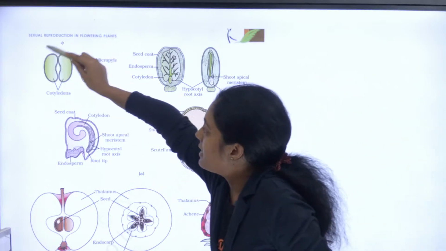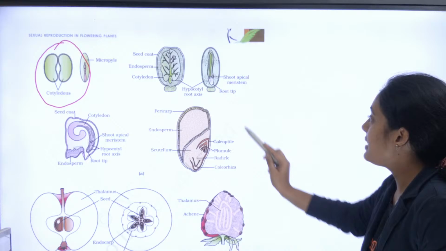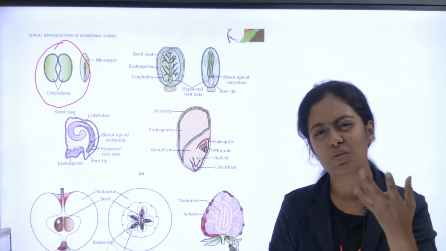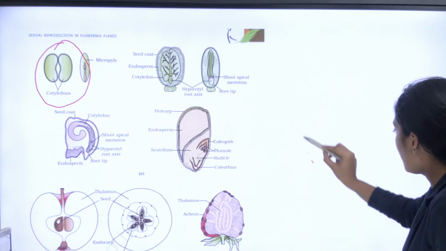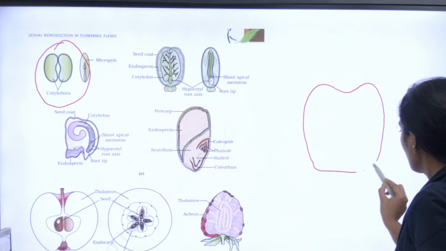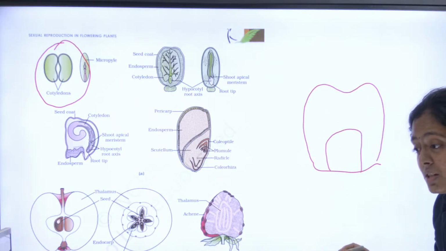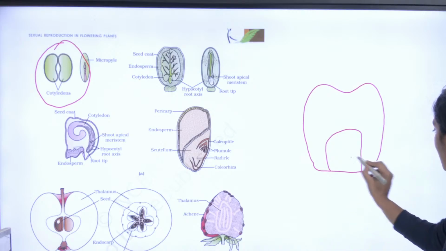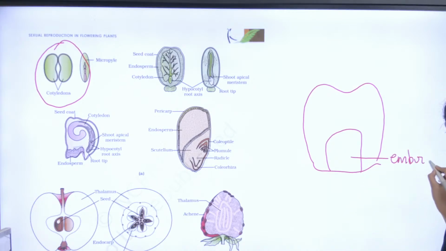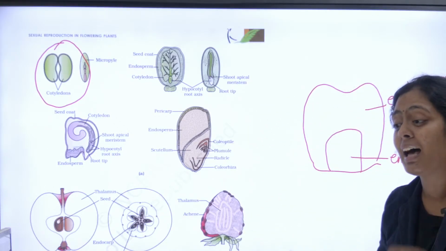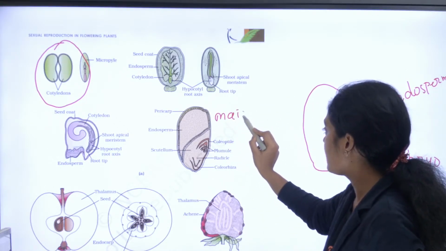So here you can see it's a dicotyledon. Here you can see a monocotyledon, and this is your maize. எல்லாருமே corn பார்த்திருக்கீங்களா? Sweet corn. Sweet cornல இன்னும் clear-ஆ தெரியும். If this is your sweet corn, you can see a white region here, correct? And the white region will be covered by a yellow region. Have you guys observed it? The white region is your embryo, and the yellow region is your endosperm. இந்த embryoக்குள்ள தான் உங்க coleoptile, plumule, radicle, coleorhiza அதெல்லாம் இருக்கு. So this is the structure of your maize.